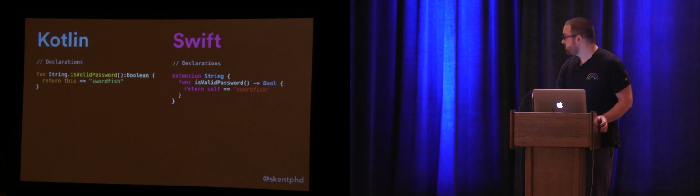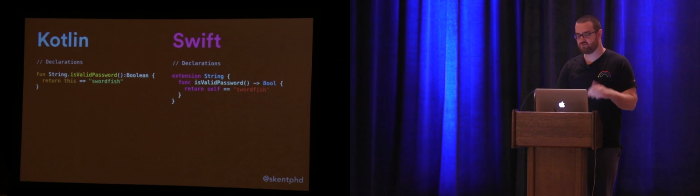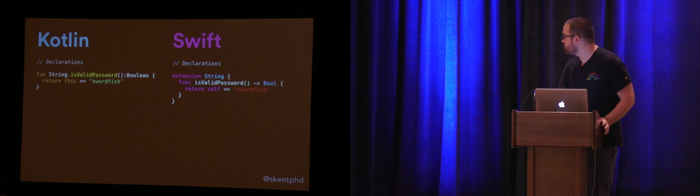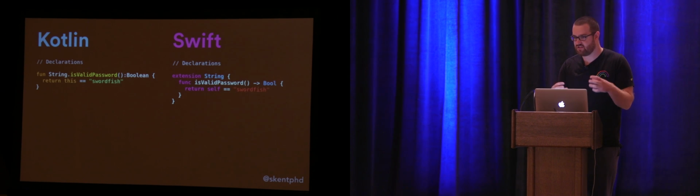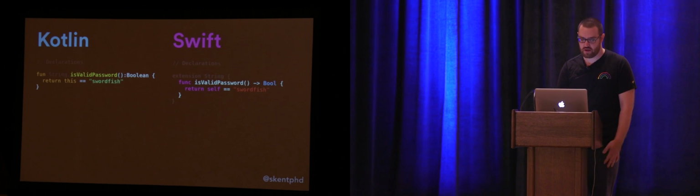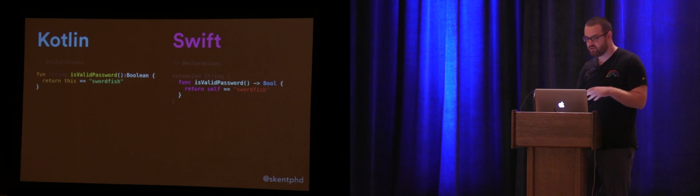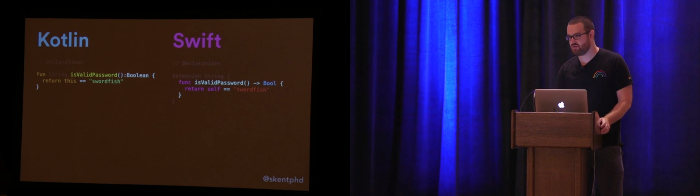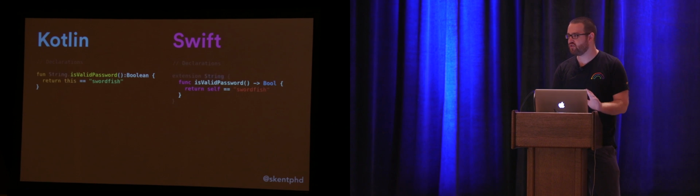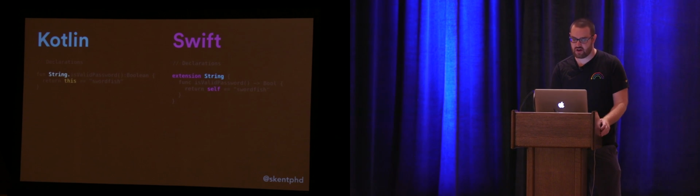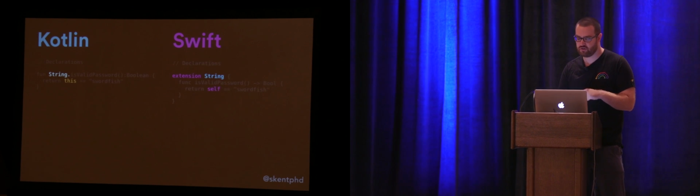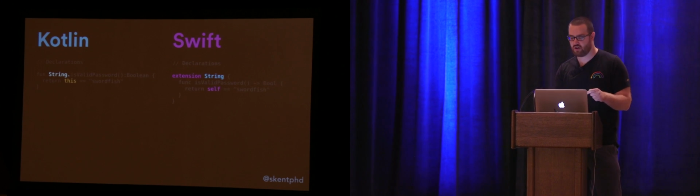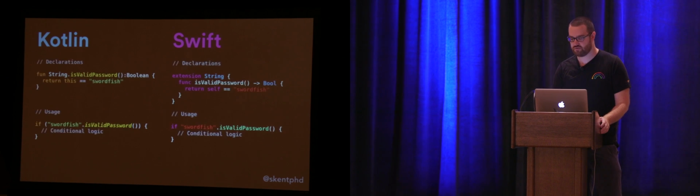So the syntax for saying this thing is an extension versus this is a regular method is, as you can see, slightly different in both cases. In the Kotlin version, we prefix our method name with String dot. And in Swift, we wrap it in this extension String block. But if you take away the extension-specific syntax, then what you're left with is just a regular method definition. There's nothing extra special which has to be done to make this method work. The only thing, as I alluded to, is that when you want to access the instance of the string that you're calling this method on, you can use the this keyword to do that in Kotlin and the self keyword to do that in Swift.